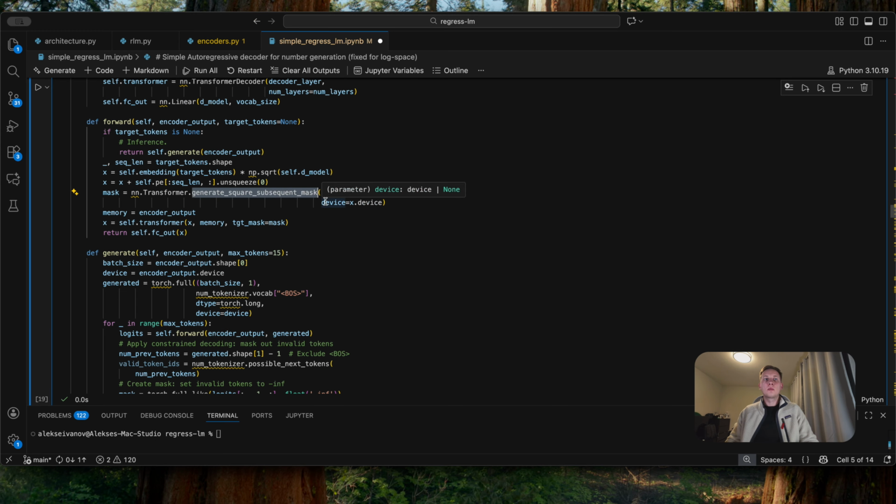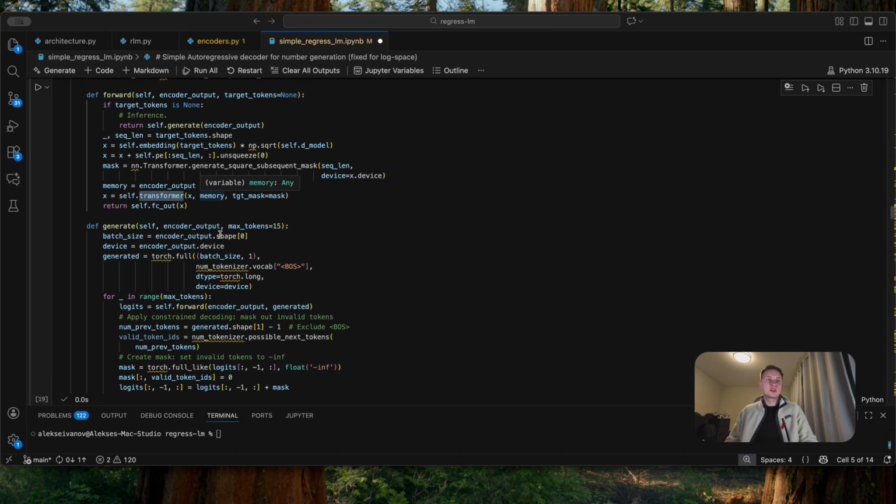The most critical part here is the generate square subsequent mask. This creates a causal mask, a triangular matrix that prevents the decoder from cheating by looking at the future tokens. Think about it this way: when predicting the third digit, the model should only see the first and second digits and not the fourth and fifth. So the mask enforces this by setting future positions to negative infinity, effectively blocking attention to them.